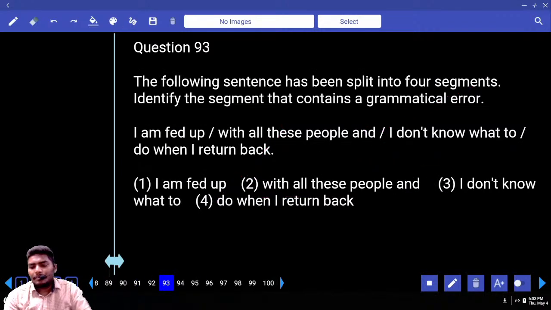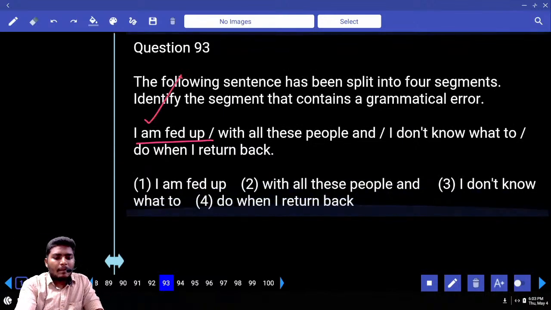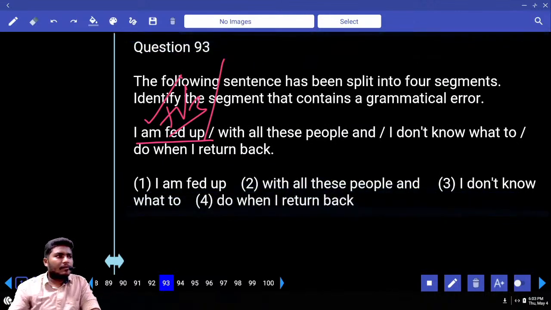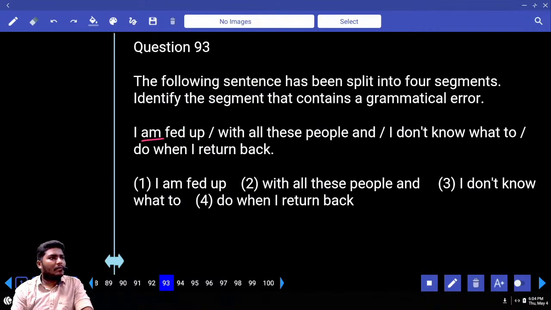Next, move to 93. I am fed up with all these people and don't know what to do when I return back. First of all, I am fed up. Is this part correct? I am plus what is given here? V3. Am plus V3. Is that correct or wrong? Which form is am? B form. B forms are followed by V3 or V4.